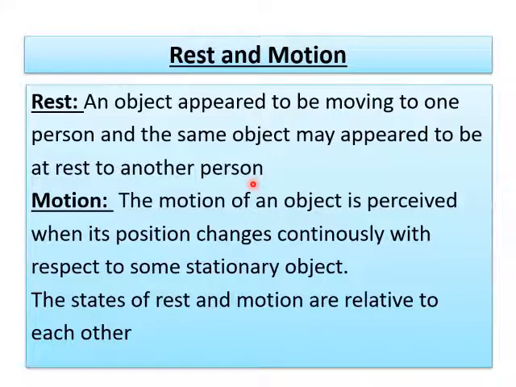So, once again, we define motion. The motion of an object is perceived when its position changes continuously with respect to some stationary object. So the states of rest and motion are relative to each other.